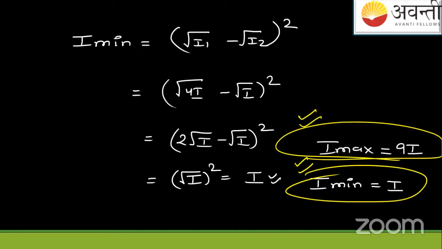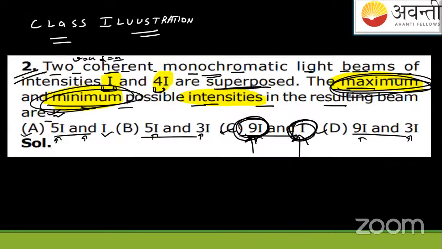Okay. So students, is the solution clear? If you are still having any doubt, please ask in the chat box. I hope the solution is clear to you. For two coherent sources, the maximum and minimum possible intensities will come like this: 9I and I. C is the option.